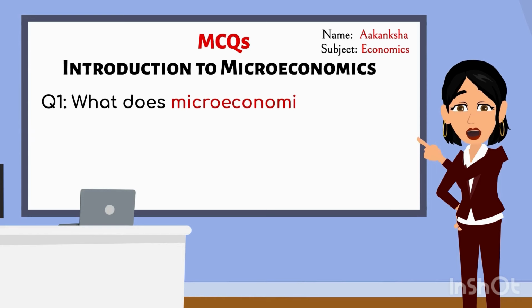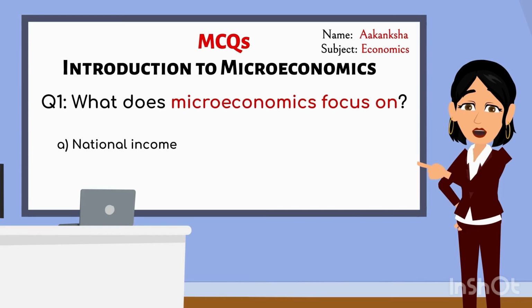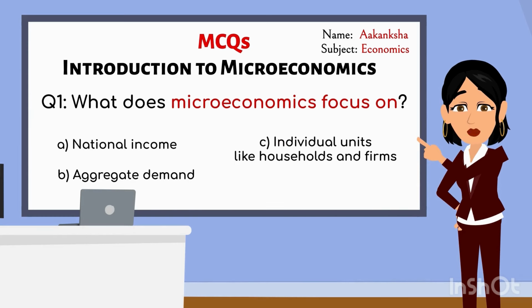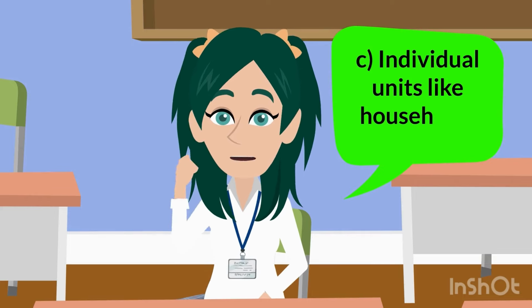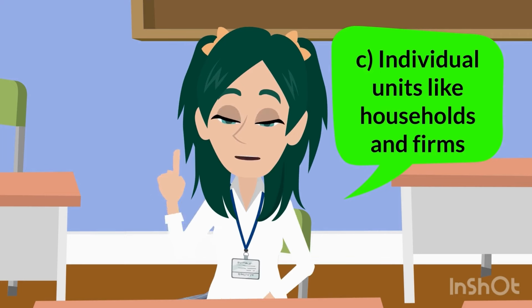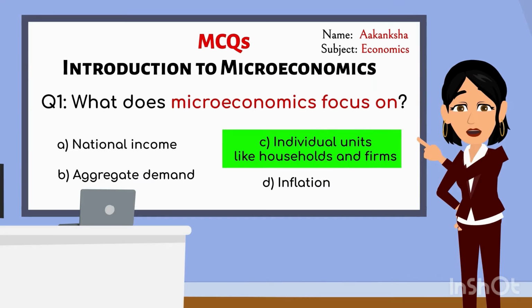What does microeconomics focus on? A. National income. B. Aggregate demand. C. Individual units like households and firms. D. Inflation. Ma'am, the answer is C. Individual units like households and firms. Good, Bushra. Now, can you explain why microeconomics focuses on individual units?